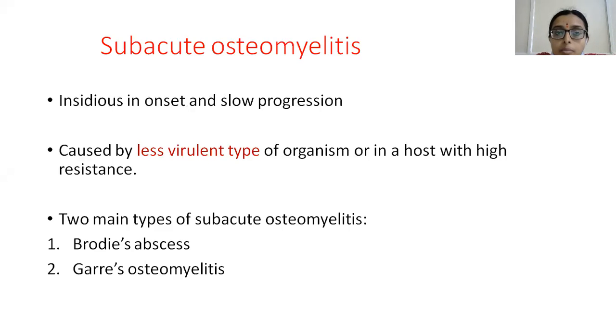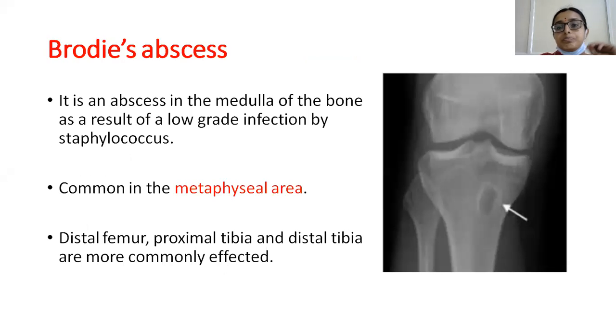And coming to subacute osteomyelitis, the duration, as we have seen in an earlier slide, is between 2 to 6 weeks. The onset is insidious and the disease progresses slowly. Usually it is caused by a less virulent type of organism or in a host with high resistance. And two main types of subacute osteomyelitis we're going to discuss in this class. One is Brodie's abscess and the other one is Garre's osteomyelitis.